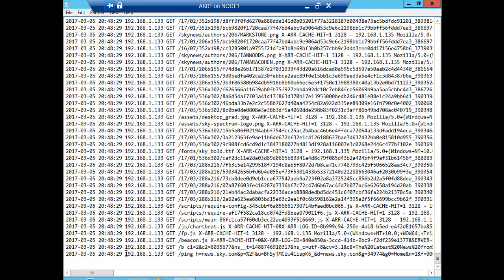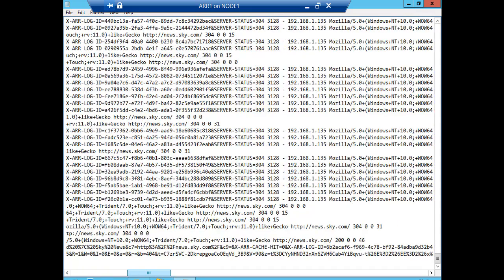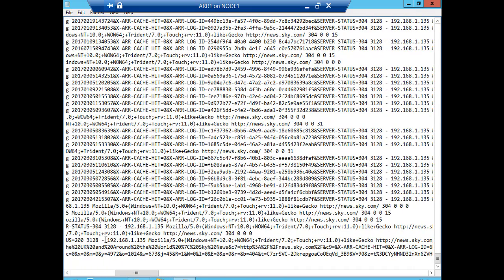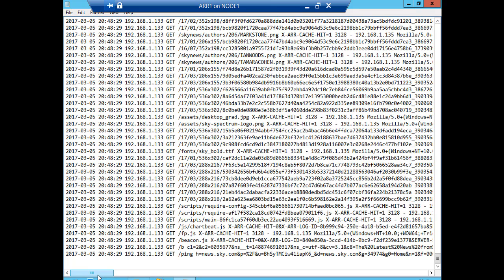This is the IP address of the local server, the Microsoft ARR, and there we go, there's the Squid proxy IP over here. So now we've passed the traffic from the client, which is Windows 10, through Squid to the upstream.